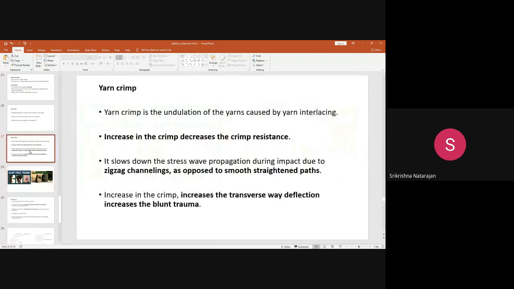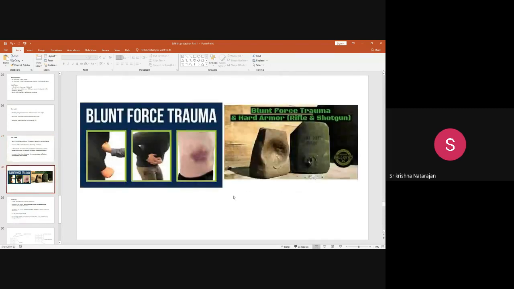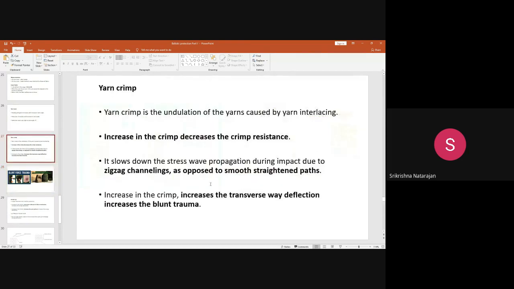Okay, so why have I shown the blunt trauma here? We are going to discuss how we test the blunt trauma. This blunt trauma should not happen. Because of the projectile's kinetic energy, it is striking at a high speed. Though the person is protected from the bullet, still, because of the higher kinetic energy of the bullet and the inefficiency of the fabric, the inside portion, that is the skin and the other organs, gets a trauma, an injury. Okay, that injury can only be prevented when you keep a backing. Backing is definitely important in ballistic protective clothing.